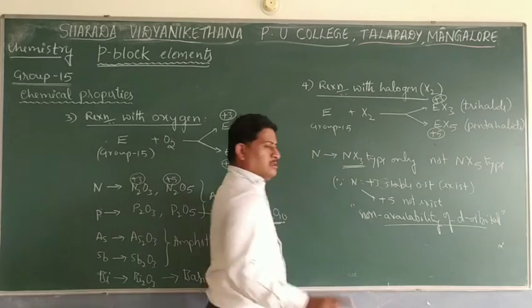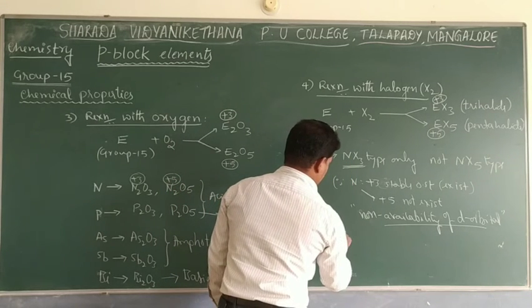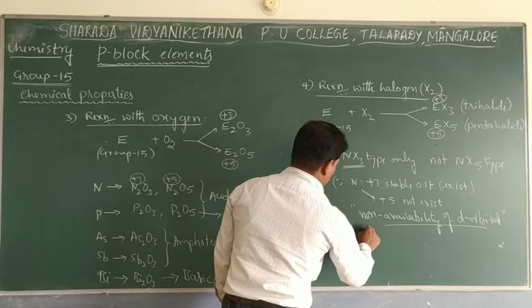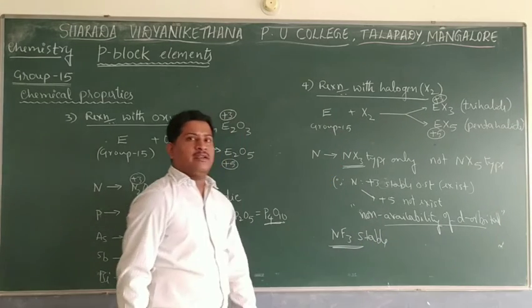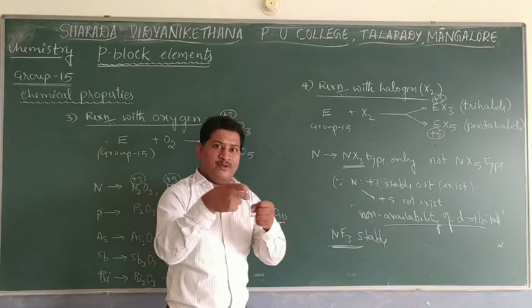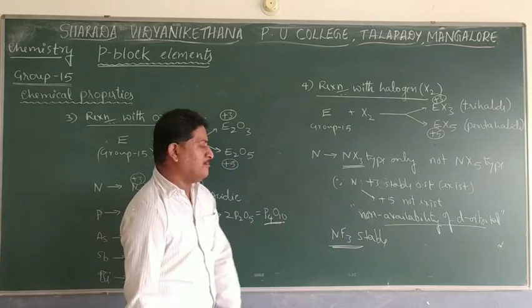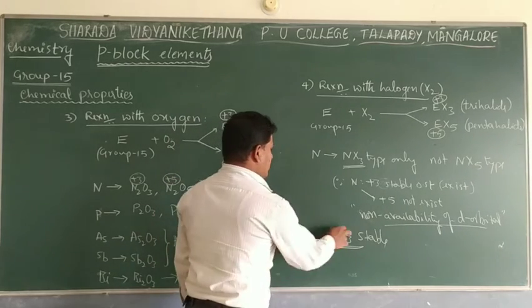In that, the only compound that is going to be stable with fluorine is NF3. Nitrogen trifluoride is going to be stable, because fluorine is small in size and nitrogen is also small in size. Bonds can be formed very easily. So this is one important aspect: fluorine is stable because of its small size.